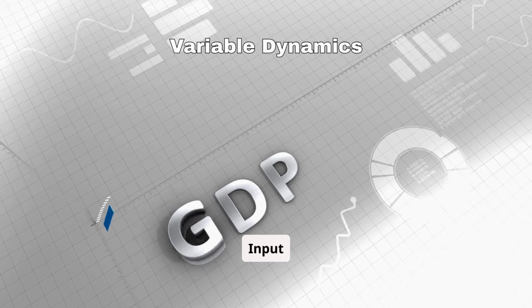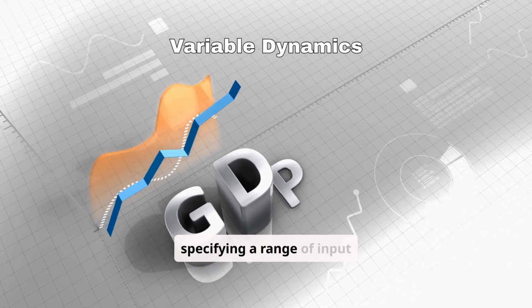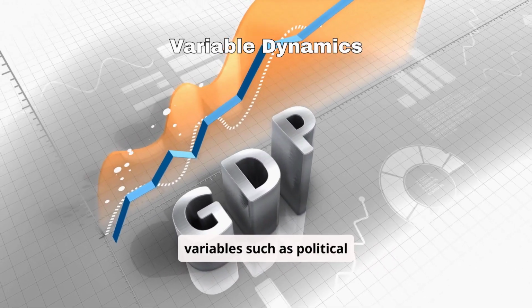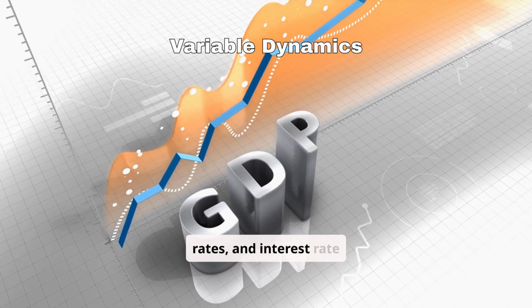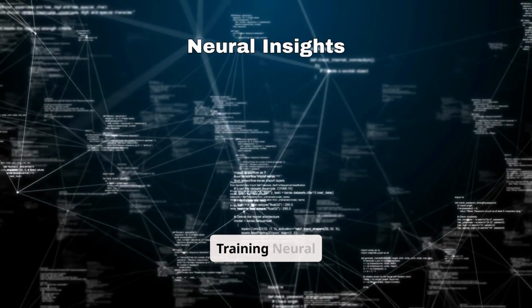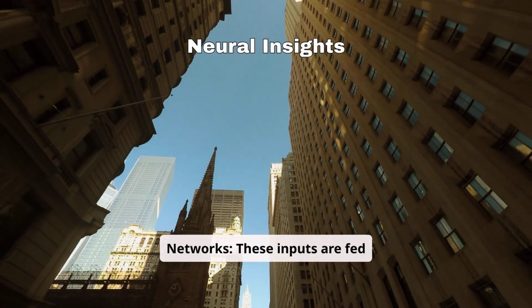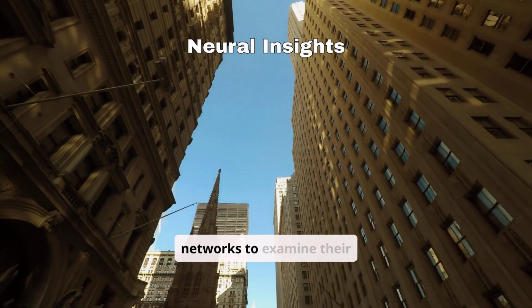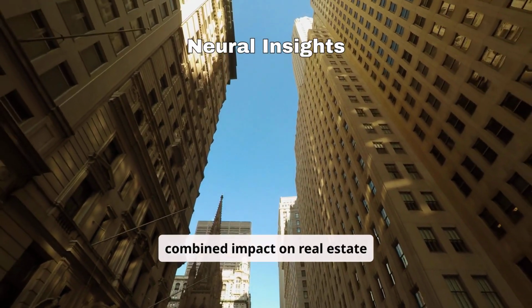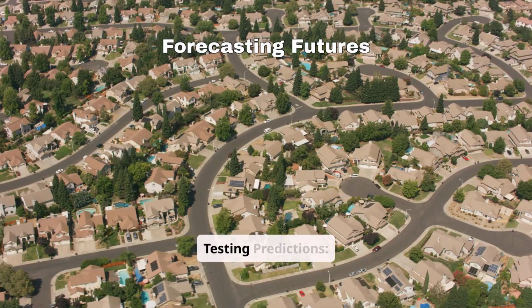Input variables. Simulations begin with specifying a range of input variables such as political stability, economic growth rates, and interest rate trends. Training neural networks. These inputs are fed into pre-trained neural networks to examine their combined impact on real estate value projections. Testing predictions.